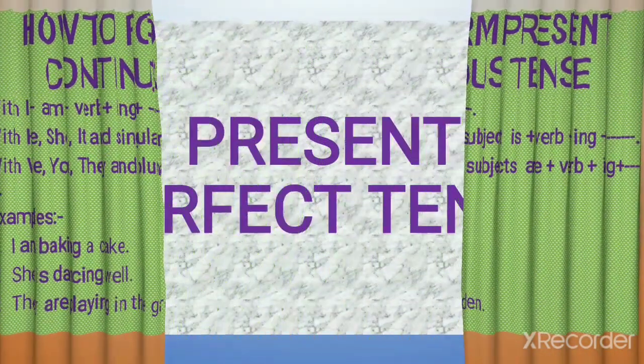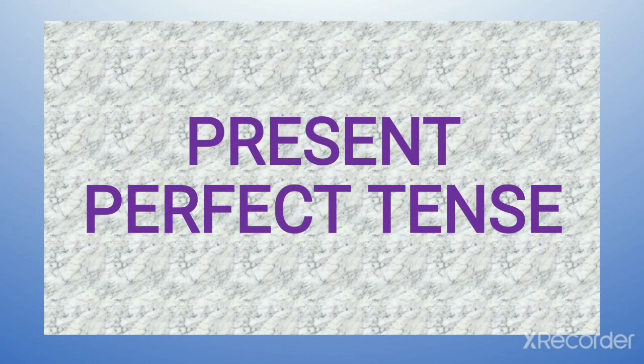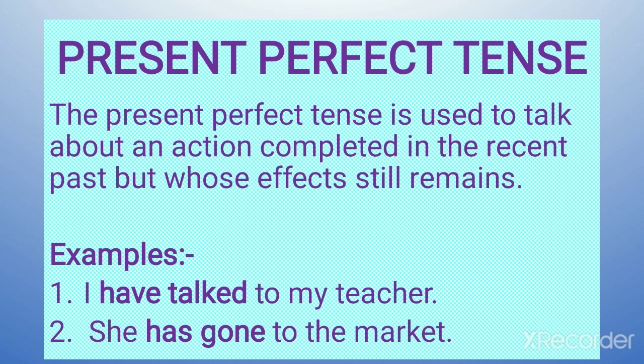Now beta, next is present perfect tense. Here also, some action is in the past but the effect is now in the present also. The present perfect tense is used to talk about an action completed in the recent past but whose effect still remains. Action is done in the past but the effect is still there. I have talked to my teacher. She has gone to the market. Action gone, but she is in the market, so doing something there.